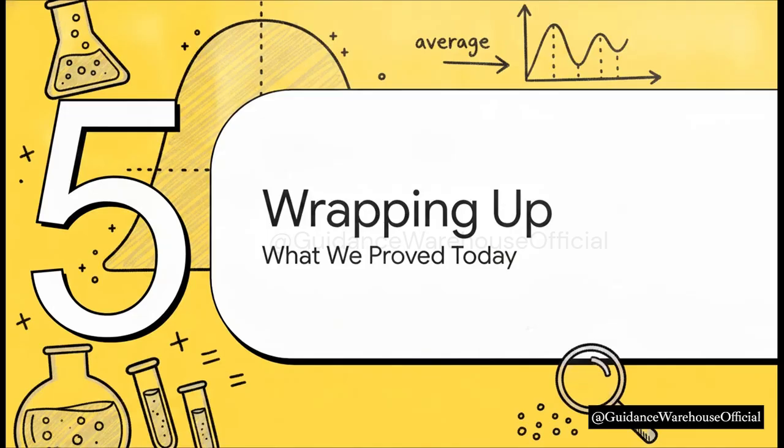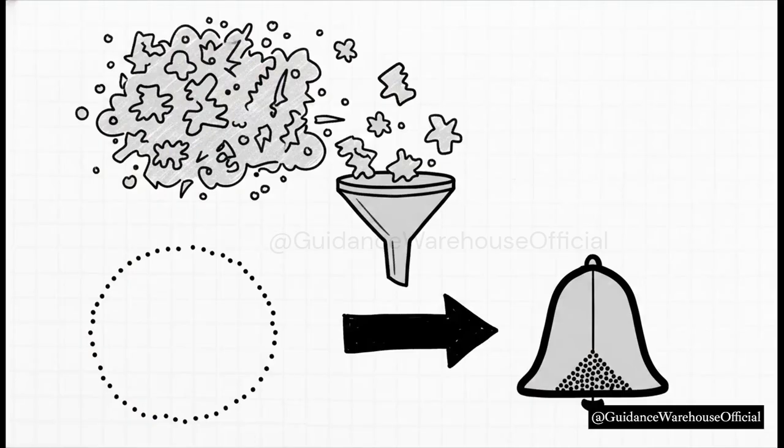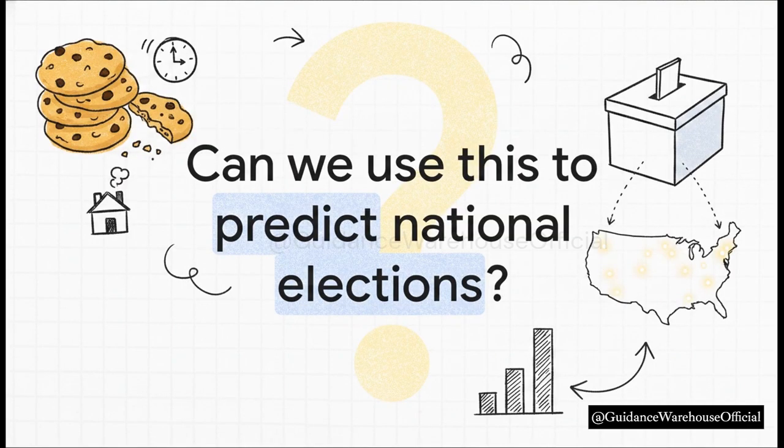Section 5. Wrapping up. What we proved today. Okay, before we finish up, let's quickly summarize the key points we've uncovered today. First, raw individual data is almost always messy and scattered. That's just the reality of the world we live in. Second, the simple act of taking averages from random samples creates a predictable, normal distribution basically out of thin air. And finally, the larger your sample size, the smaller your standard deviation becomes, meaning your predictions get more tightly clustered and highly accurate. So I'm going to leave you with this final thought.